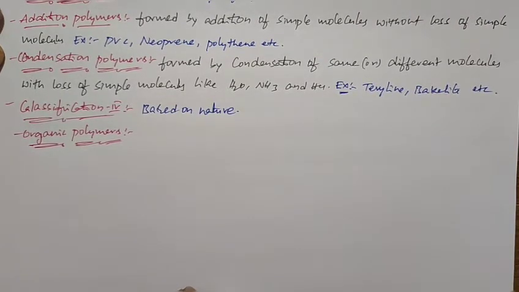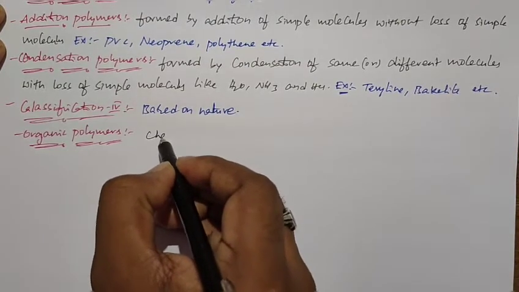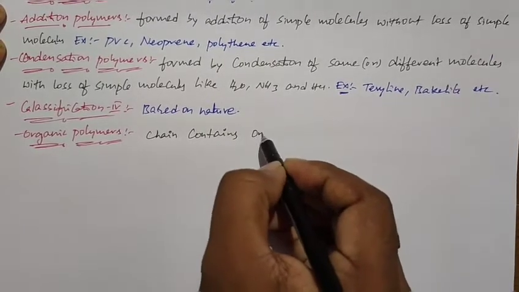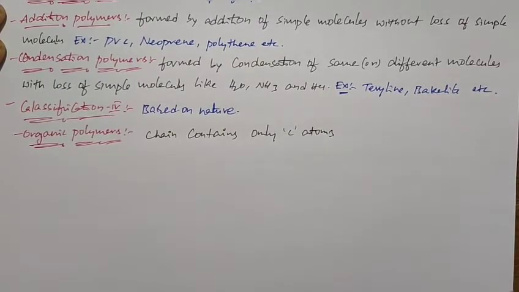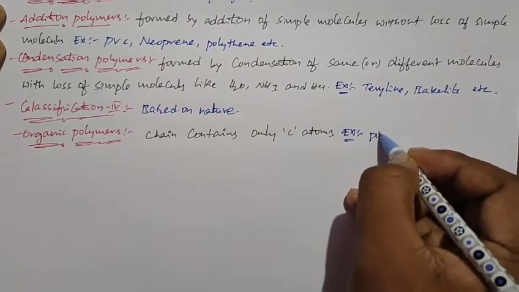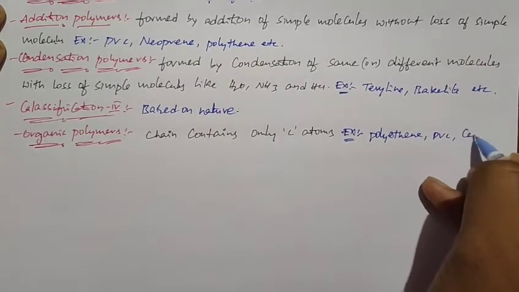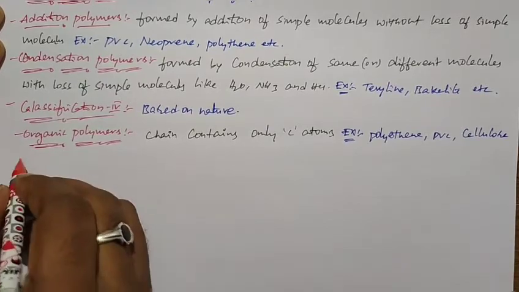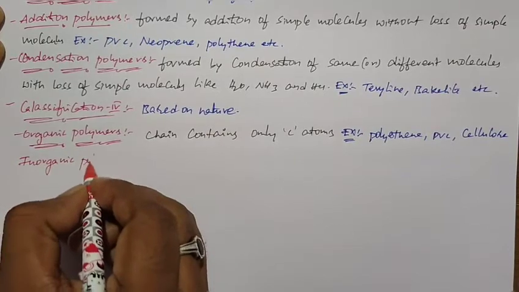If the polymer chain contains only carbon atoms, we call it organic polymers. For example, polythene, PVC and cellulose. These are the examples of organic polymers. And the second one is inorganic polymers.